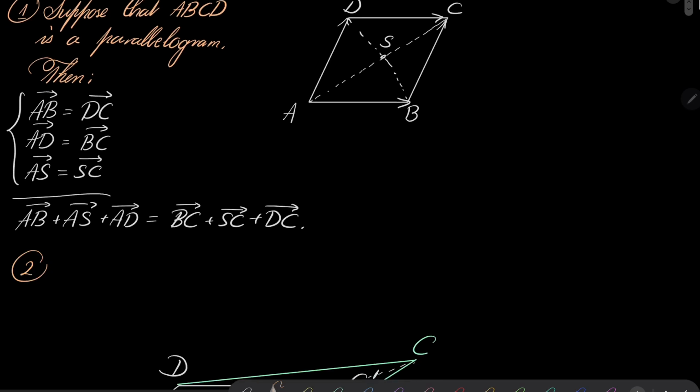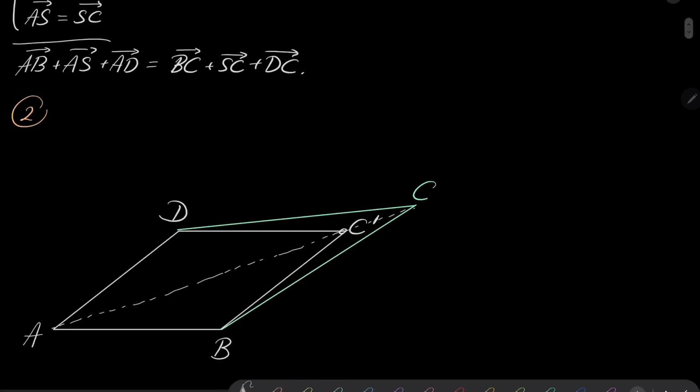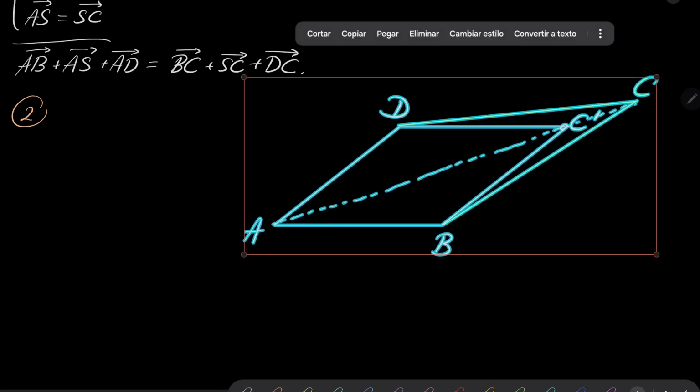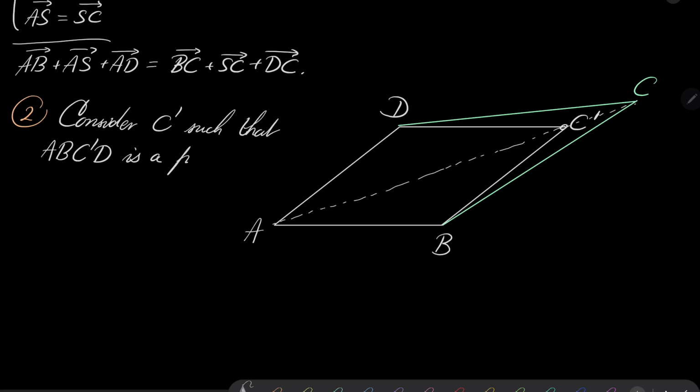Now, the second part is much more interesting. Now let's suppose that we have our convex quadrilateral ABCD, and now consider point C prime such that ABC'D is a parallelogram.